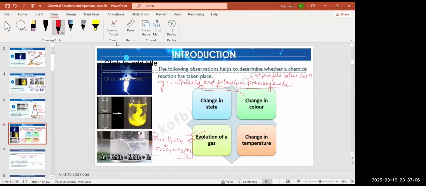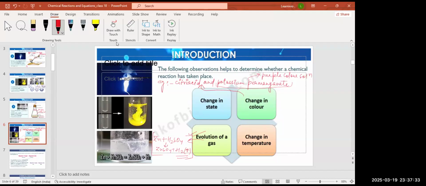So you can determine whether a chemical reaction has happened or not. It's an indication that the chemical reaction has taken place.